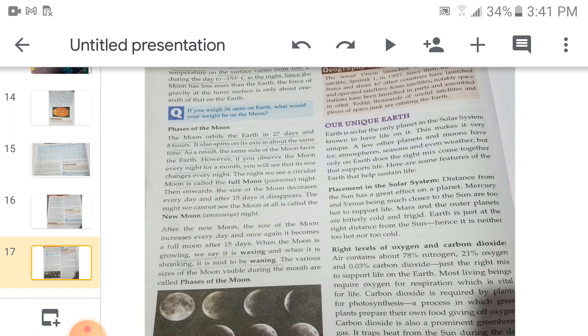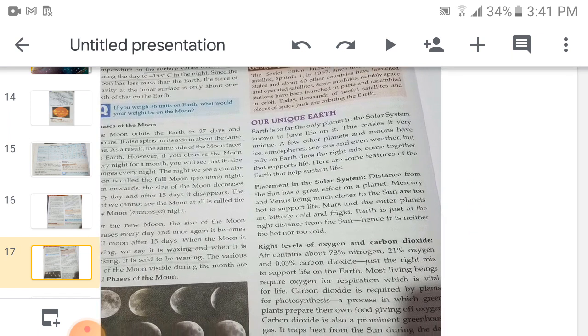The night we see a circular moon, full moon, that is known as full moon, or in Hindi we call it Purnima. From then onwards, what happens? The size of the moon decreases every day, and after 15 days, full moon. When the moon is growing, it is called waxing, and when the moon is shrinking, it is known as waning. The various sizes of the moon visible during the month are known as the phases of the moon. So you have to learn only that much.